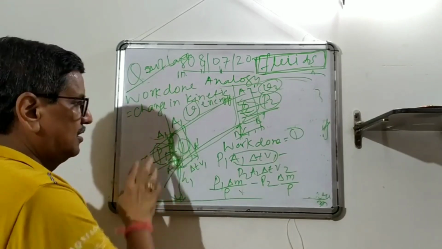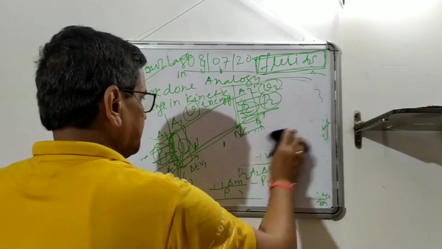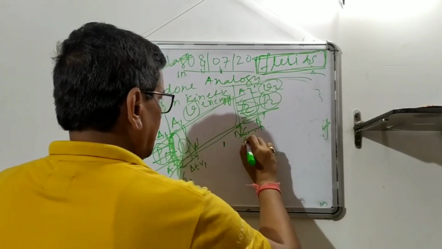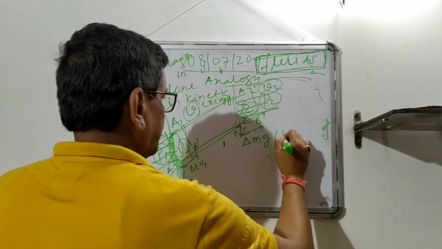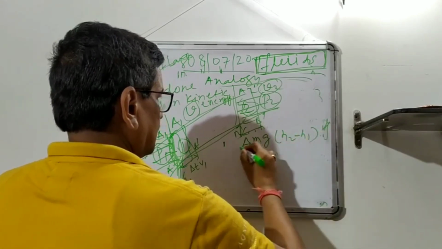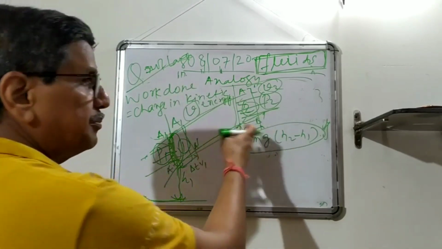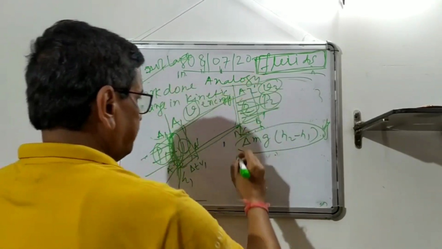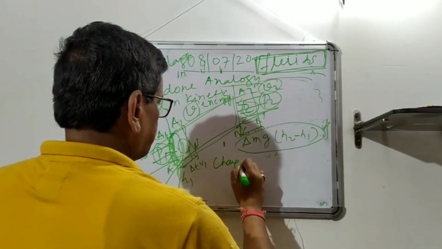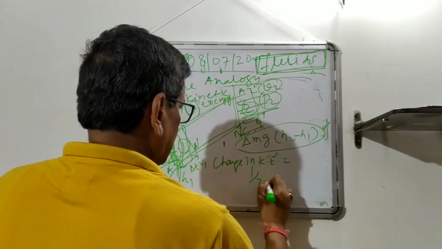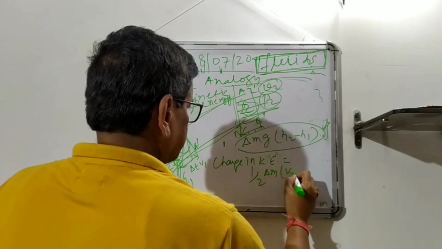That is called pressure. And now what is the change in potential? Of course, delta M into G into H2 minus H1. This is the work done by potential. And if you add both the pressure and potential, then there is a change in energy, the change in kinetic. So putting this, you get change in kinetic is half delta M into V2 square minus V1 square.